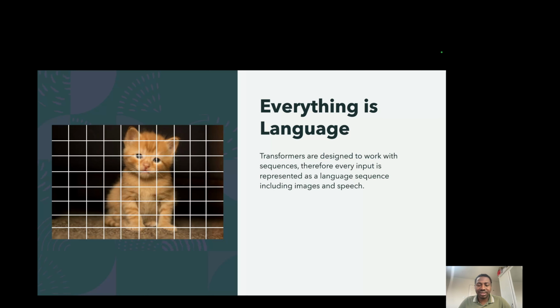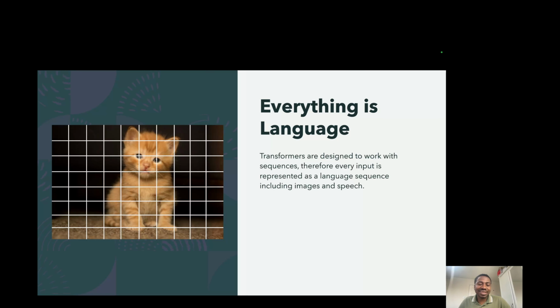So even when we are trying to model an image, like the cute image of a cat on the left, we divide it into a grid, and then take each single piece of that grid, each single cell in this grid, as a token in a sequence. That becomes a sequence of tokens.